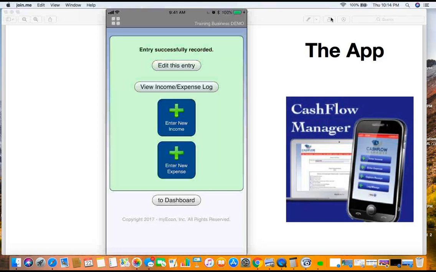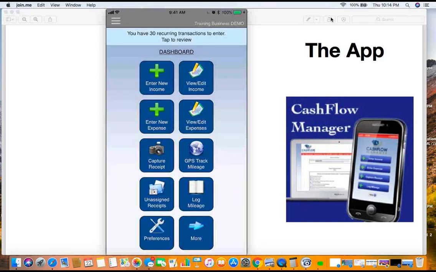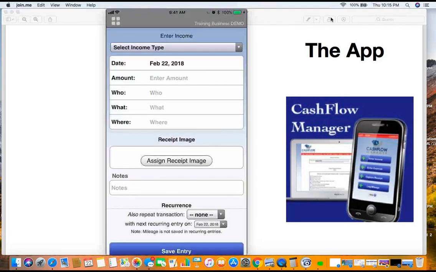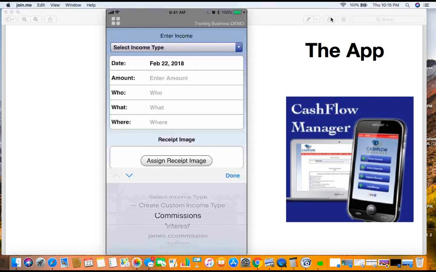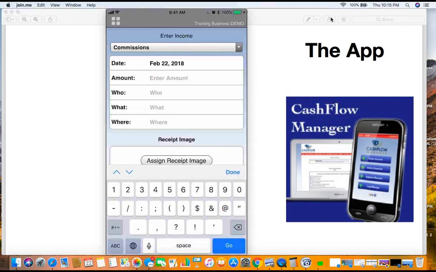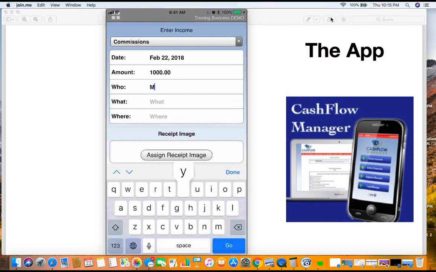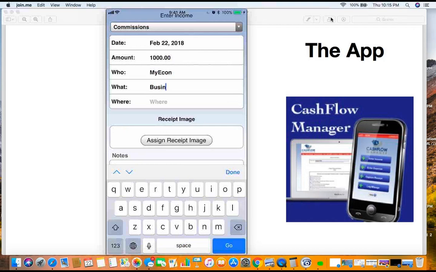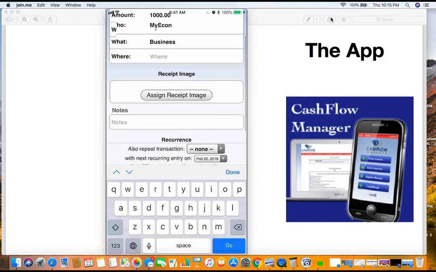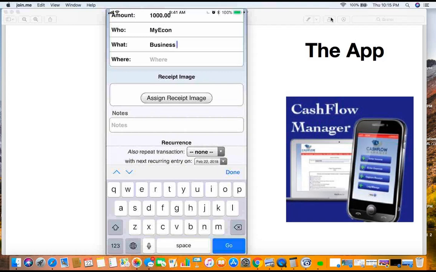Let's go up top to these squares at the top left. Now I can also put my income in. Every time you have some income for your business, for example, you can put it in. So let's go in here. We're going to go to commissions. All right. Dollar amount, $1,000 this week. All right. Where did it come from? It came from MyEcon. Okay. What? Business. Now, here's what I do. And you can do a screenshot of this. You don't necessarily need that, because it's also going to start to create what is called an income statement for you.